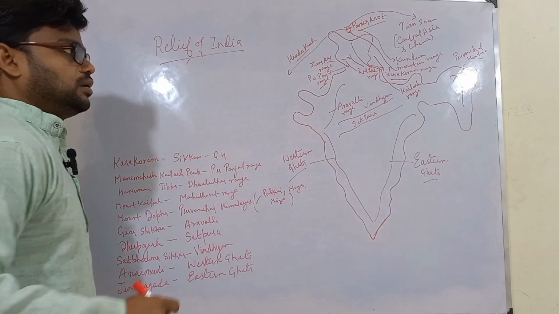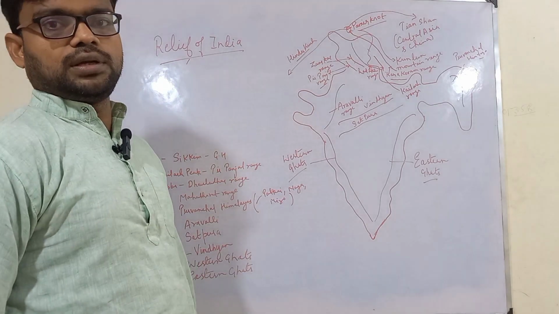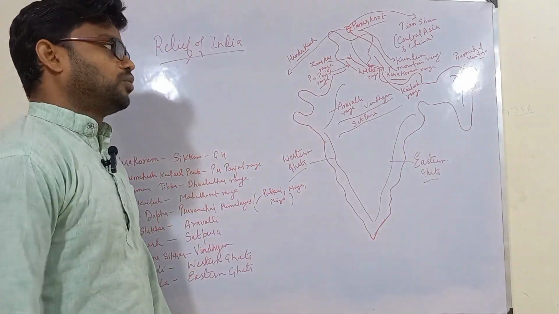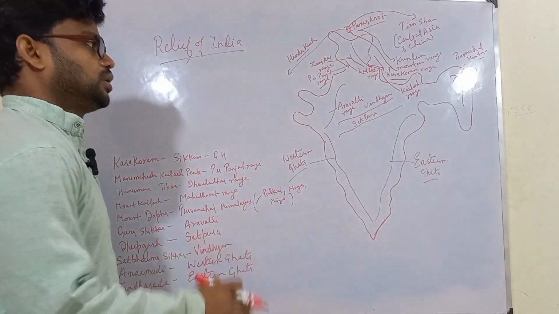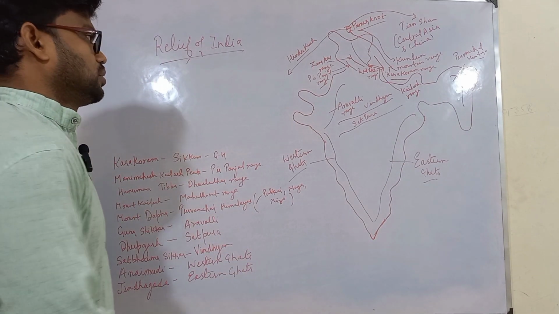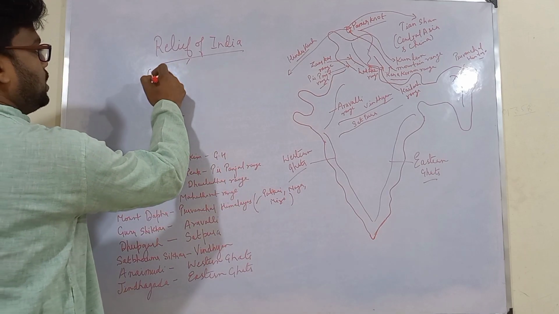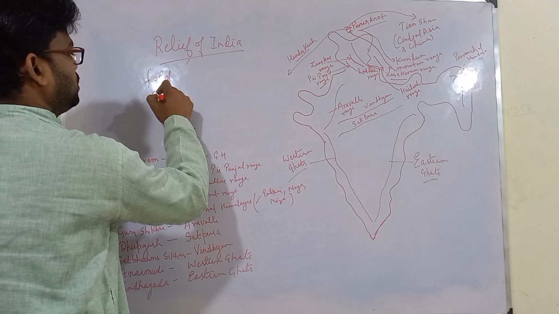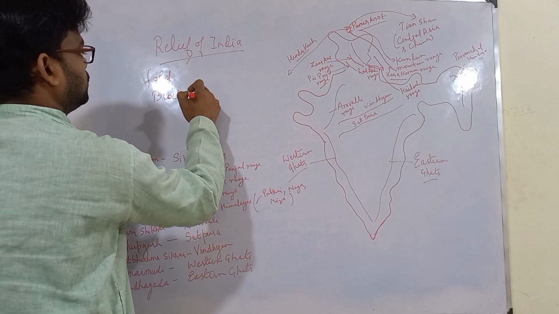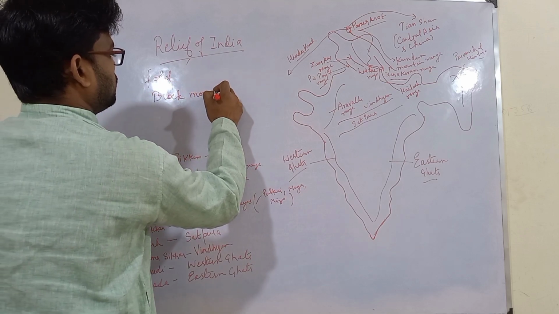We have different types of mountains, fold mountains as well as block mountains. In India we have both types of mountains. So we can write here, we have two types of mountains, fold mountains and block mountains.